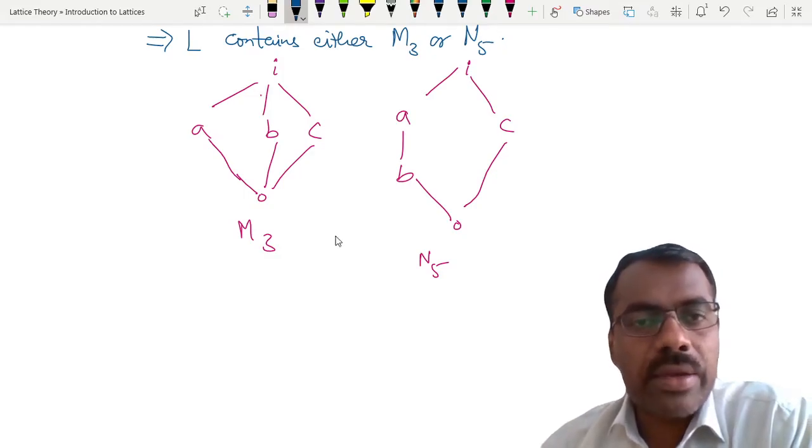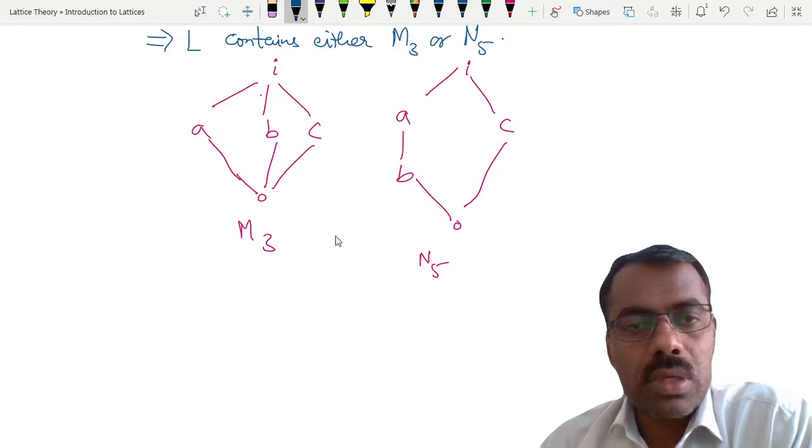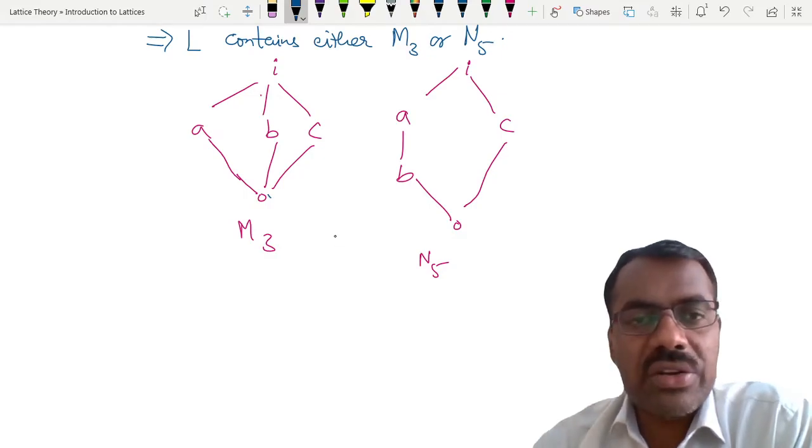Yes, sir. Why is it a relative complement? What is B meet A? Because B meet A is 0, or O, you can call it O, and B join A is I, right? Okay, so B is a relative complement of A in this interval. Now, can you give another relative complement for A?